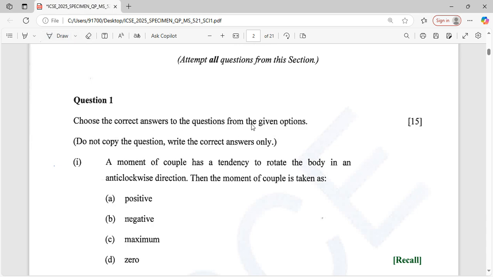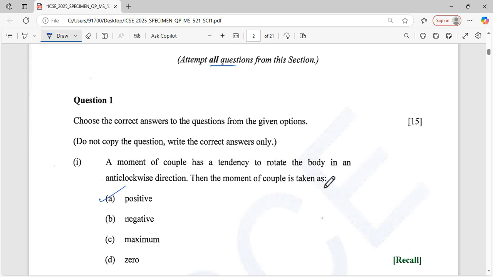Choose the correct answer from the given questions, mainly MCQ, and all these questions are compulsory. So first question: the moment of couple has a tendency to rotate the body in an anti-clockwise direction, then the moment of couple is taken as, and we know this is very easy. It's a direct question, and we know that it is positive.